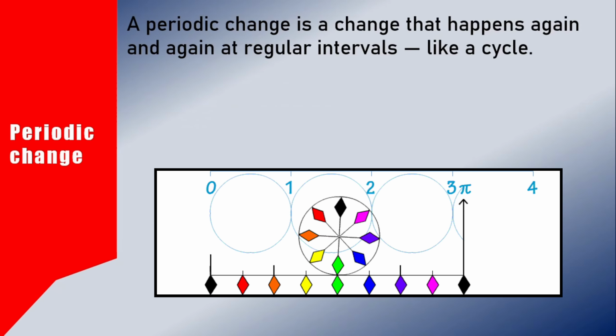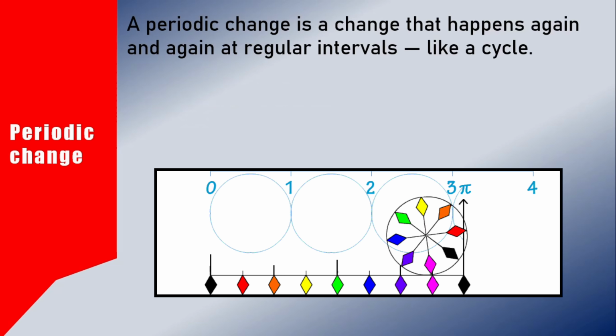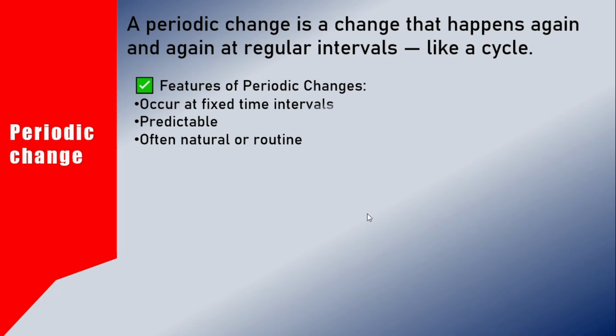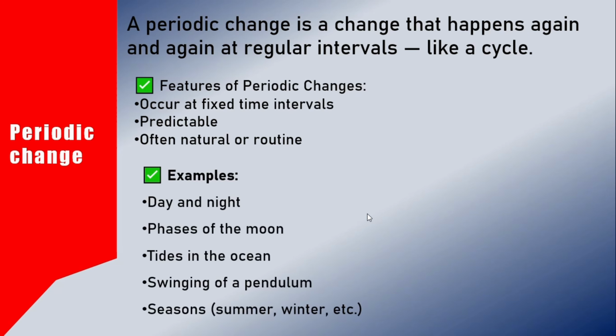Next, we will talk about periodic change. A periodic change is a change that happens again and again at regular intervals. It is predictable and occurs at fixed time intervals. For example, phases of the moon, day and night, right? Seasons, winter, summer, autumn, all these have a fixed interval and are predictable. Then tides in the ocean, swinging of a pendulum. All these are examples of periodic change. It happens again and again at regular intervals.